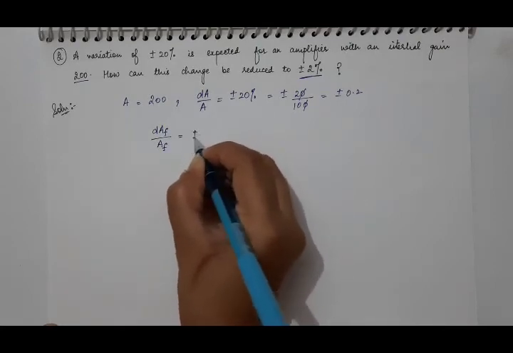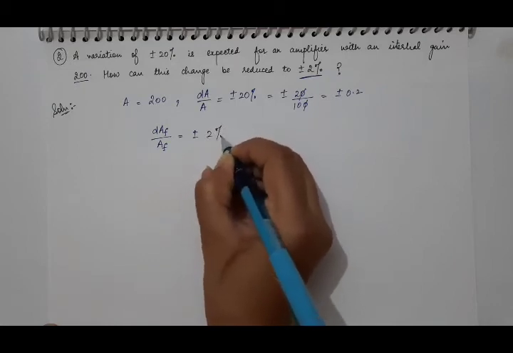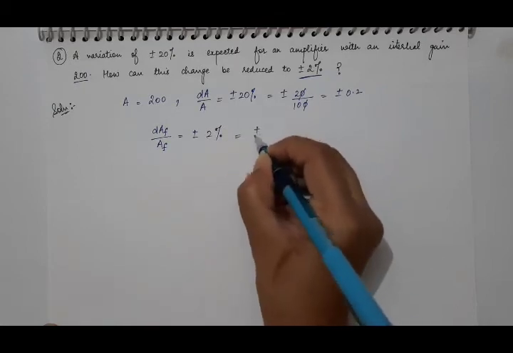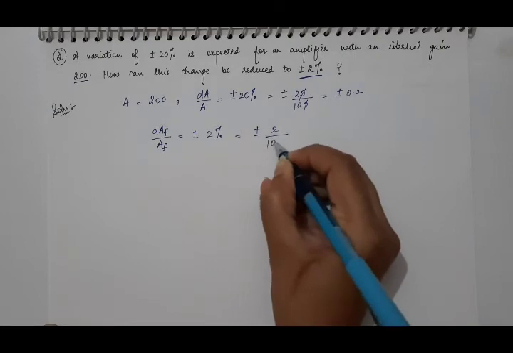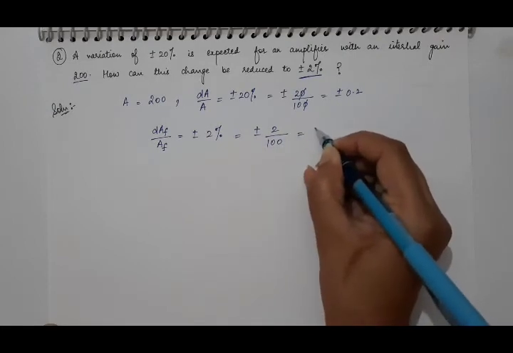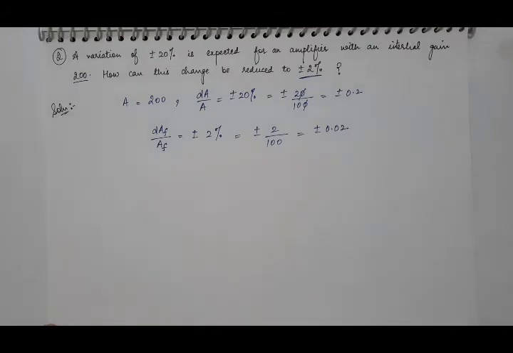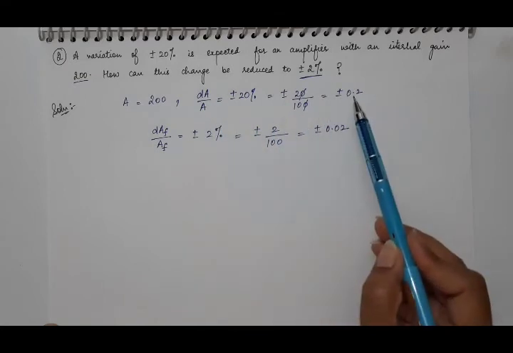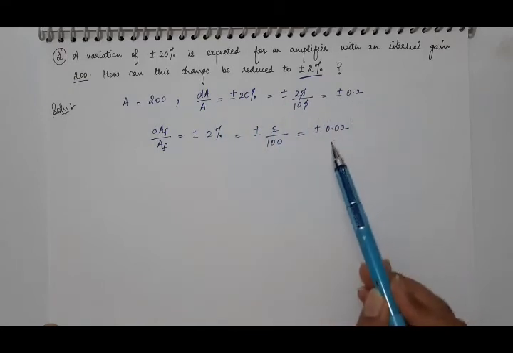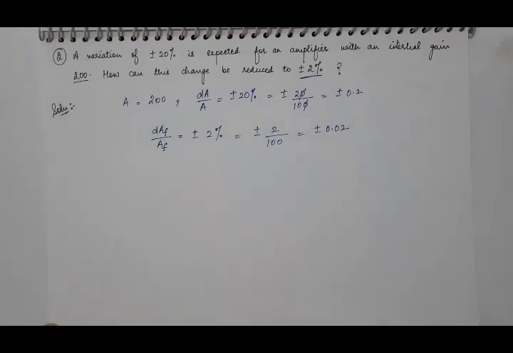It is plus minus 2 upon 100, so this is plus minus 0.02. It means how much negative feedback, or beta, is needed to change this fractional change from 0.2 to 0.02. So we have to find the value of beta.